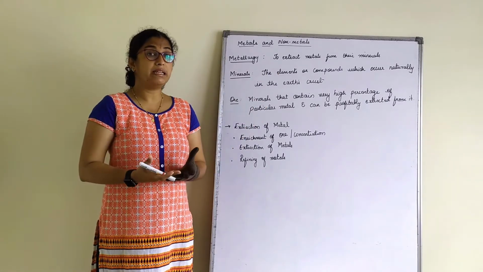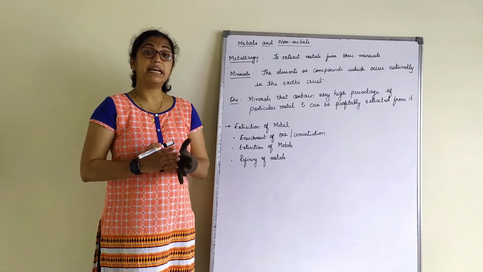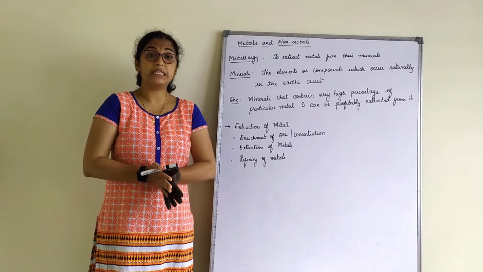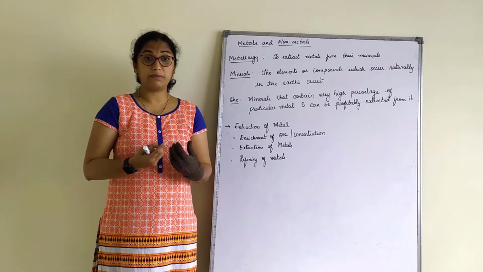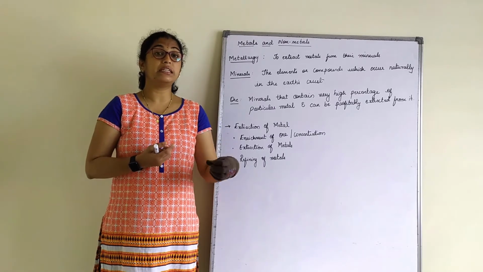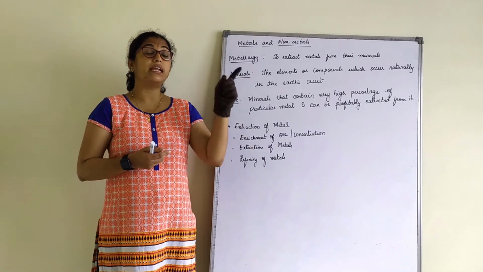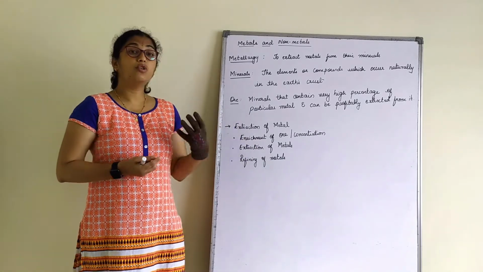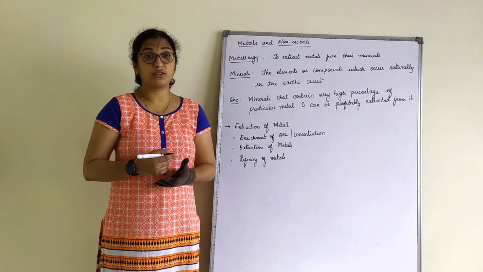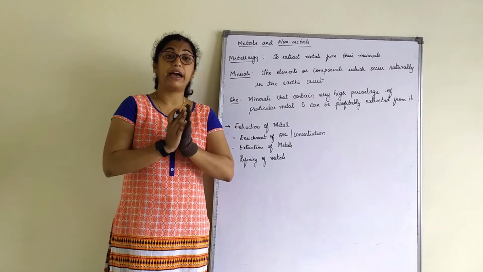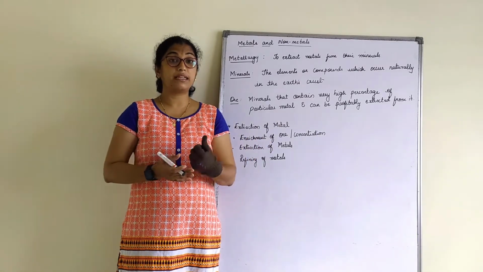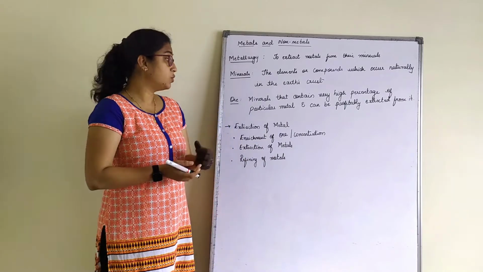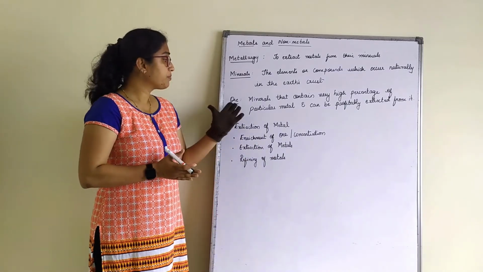So what do you mean by minerals? Minerals are the elements or compounds which are present in the earth's crust. That means minerals are present in the form of an element or in the form of a compound. Now, how do we know which particular mineral we have to use to extract a particular metal? I'll just take the definition first.